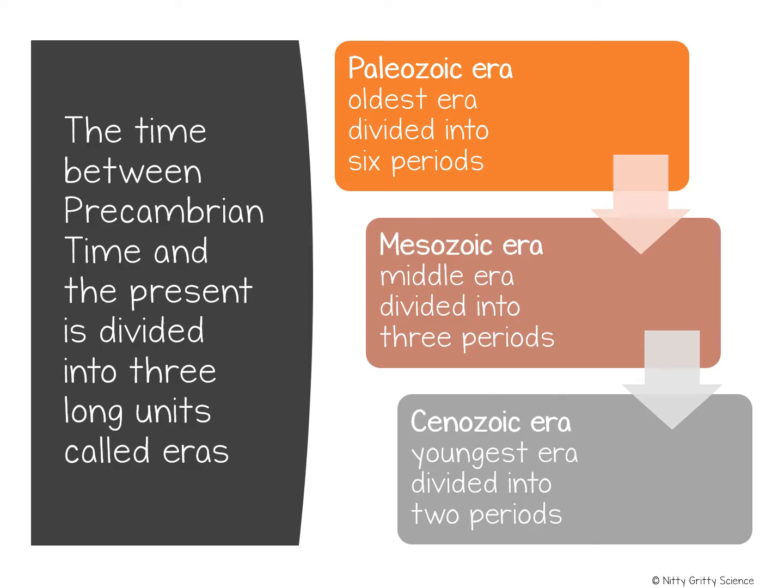As mentioned before, the time between Precambrian time and the present is divided into three long units called eras. The Paleozoic era is the oldest era and is divided into 6 periods. The Mesozoic era is the middle era and it's divided into 3 periods, and the Cenozoic is the youngest and is divided into 2 periods.